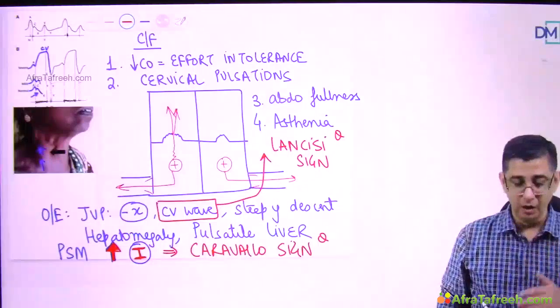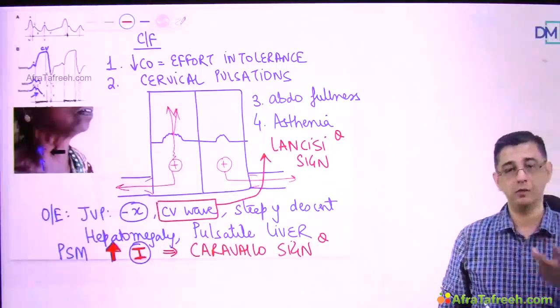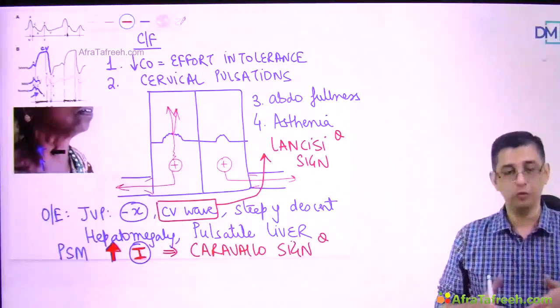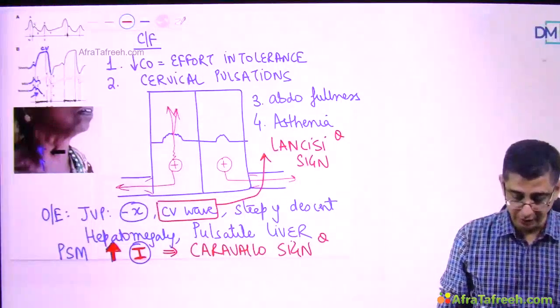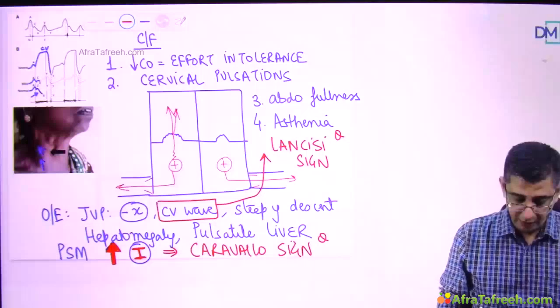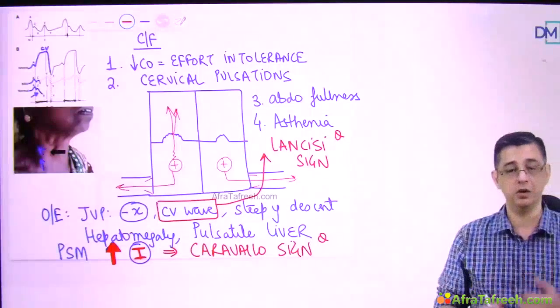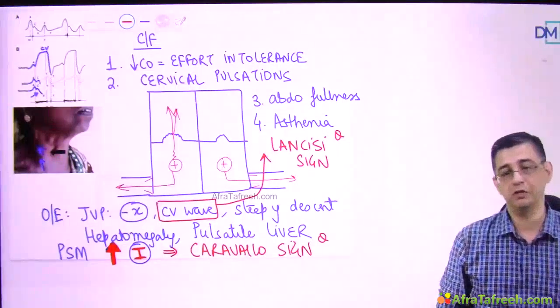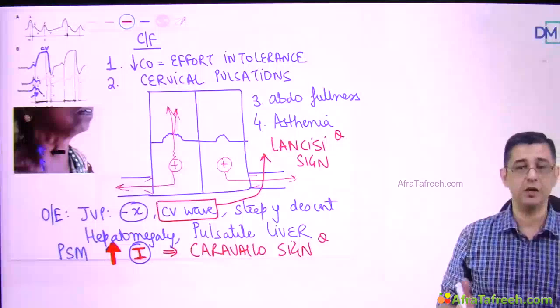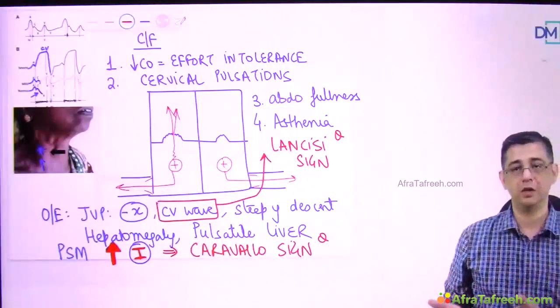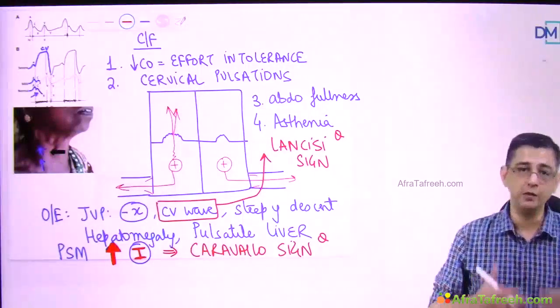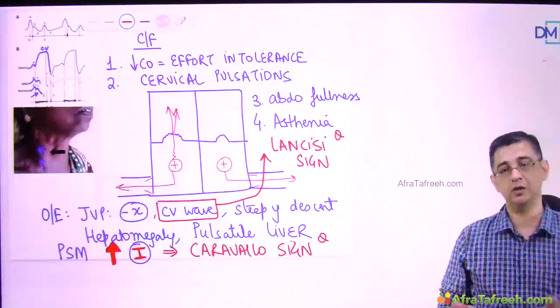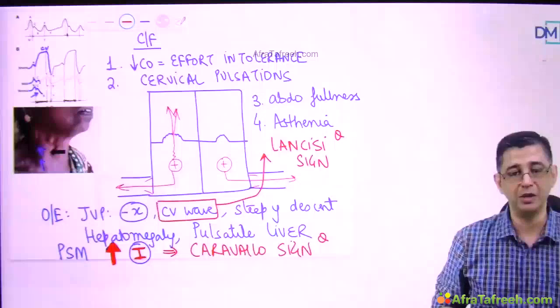On deep inspiration, the TR murmur will become louder, and therefore you would be able to appreciate that this is a right-sided murmur, because right-sided events tend to get enhanced during the phase of inspiration in a patient, and the same murmur will tend to decrease on Valsalva, standing, and amyl nitrate. As I've said, all murmurs decrease on Valsalva, standing, amyl nitrate. Why? Because standing will cause less blood to come into the heart, so decreased venous return, less blood means less turbulence present in the heart.